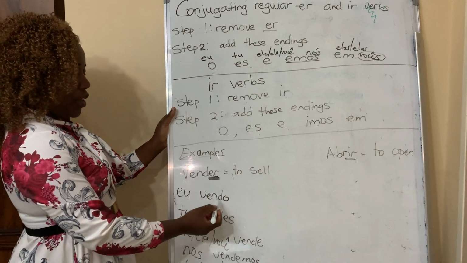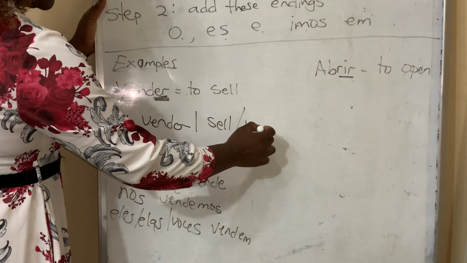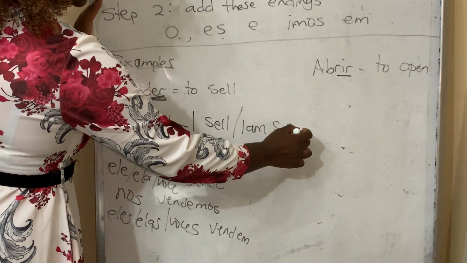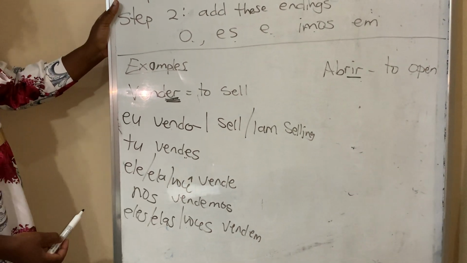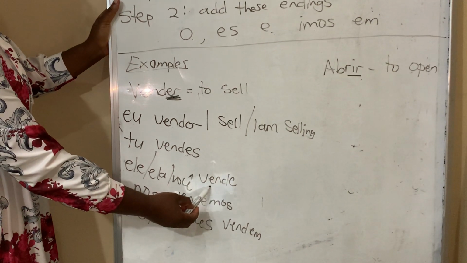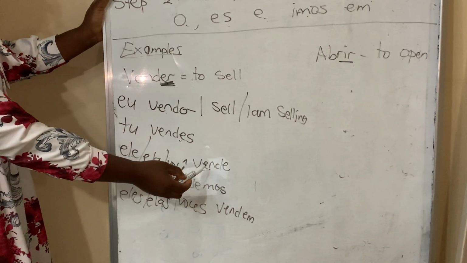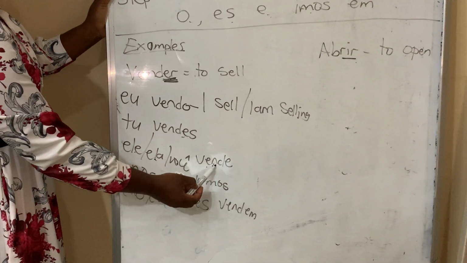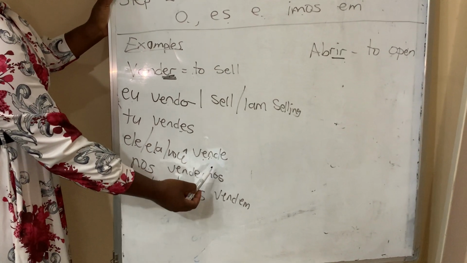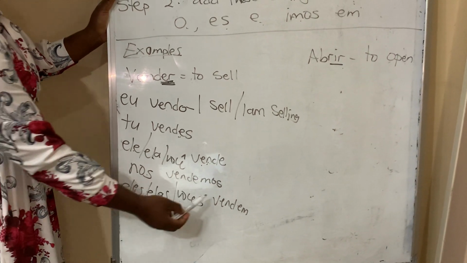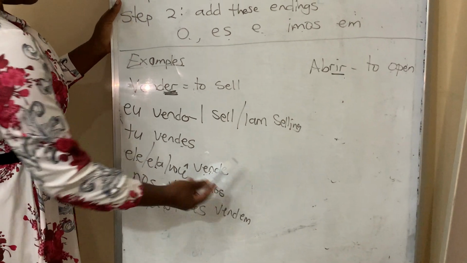Now, when I say eu vendo, I'm saying I sell or I am selling. When I say tu vendes, that means you sell or you are selling. Ele vende, he sells or he is selling. Ela vende, she sells or she is selling. Você vende, you sell or you are selling. Nós vendemos, we sell or we are selling. Eles, elas vendem, they sell or they are selling. Vocês vendem, you sell or you are selling.